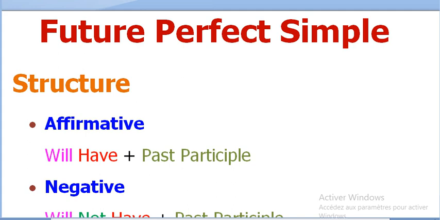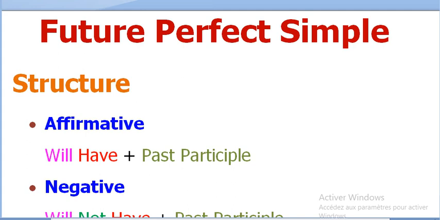Today we are going to see another new tense related to future perfect simple. Let's begin with the structure.